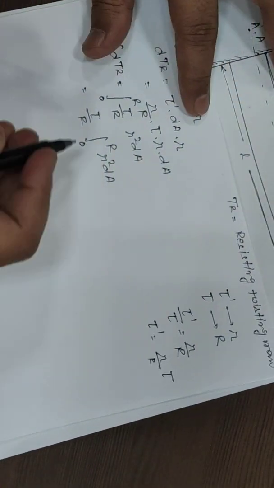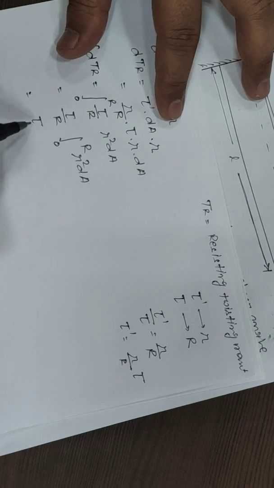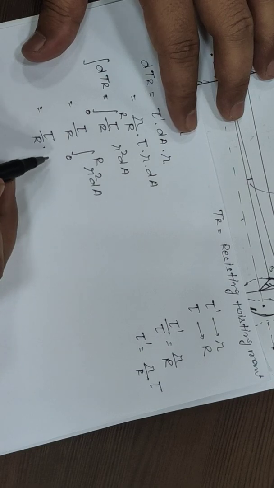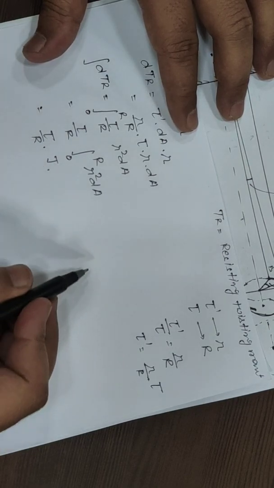So this will be equal to tau by R into J, where J is the polar moment of inertia.